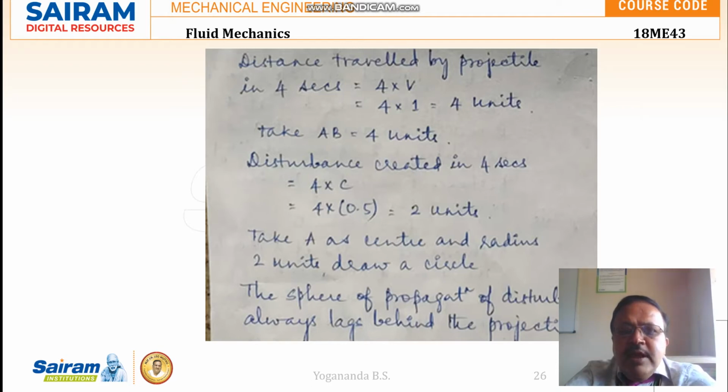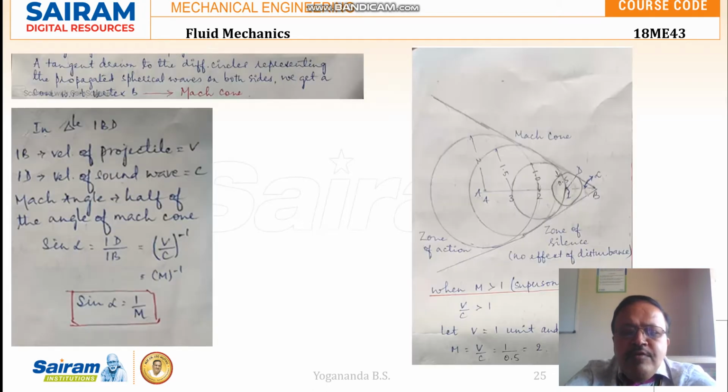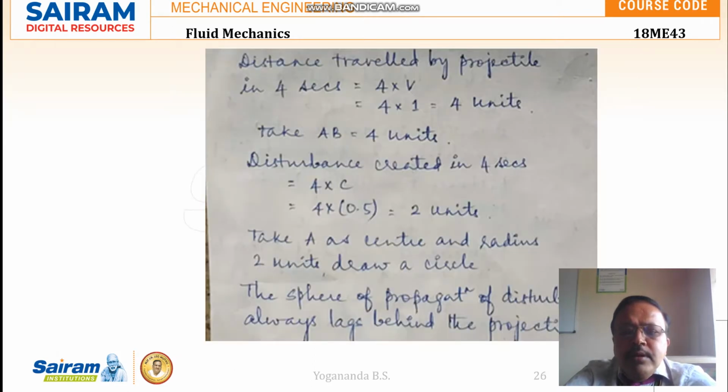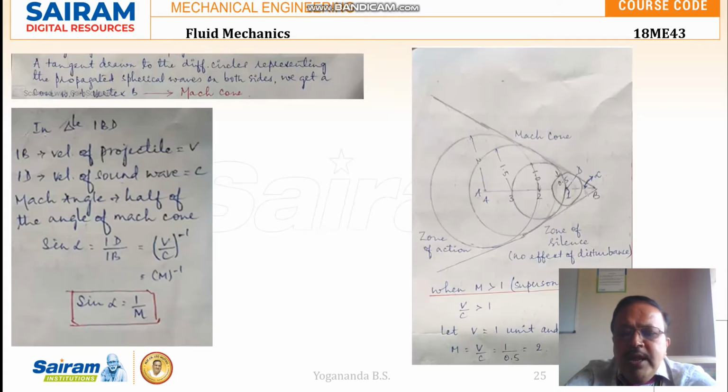So the distance traveled is velocity into time. We are taking 4 instants of time, and the projectile is moving from point A to point B. In 4 seconds the distance traveled is 4 into 1, so 4 units. So now take AB as 4 units.